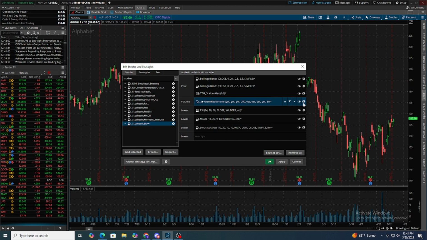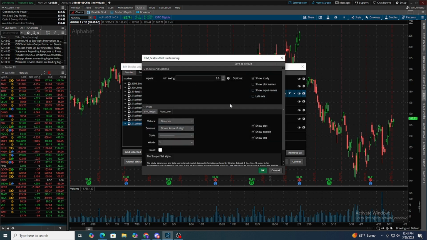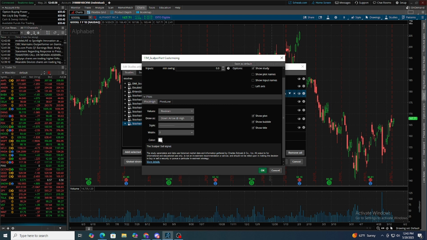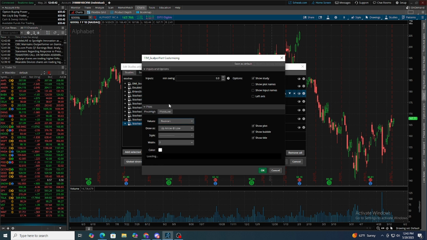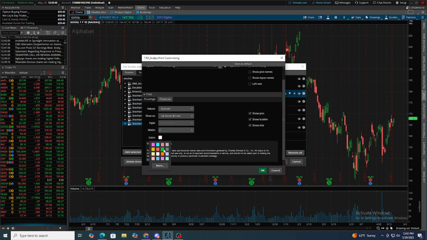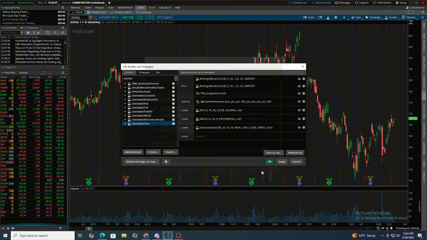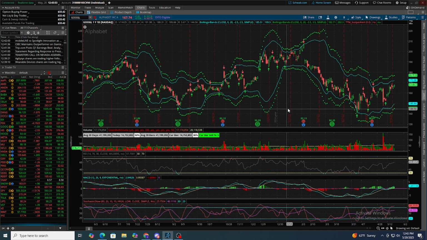So this is going to signal bottoms and tops, the TTM scalper. What you do here is there's pivot highs, which you want to make red. This is going to show you when you should sell. It's a confirmed top. And pivot lows, opposite, confirmed bottoms. You make that green. And then for the RSI, MACD, and stochastics, you can just leave it at what it's at. Hit OK, and this is what your screen will look like.